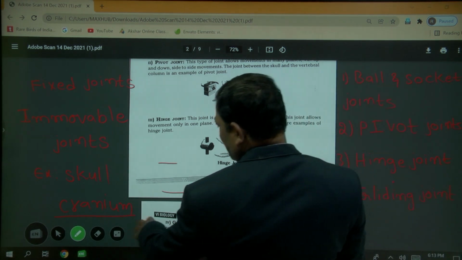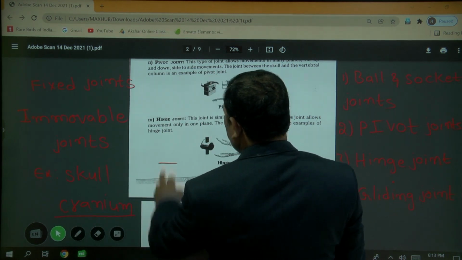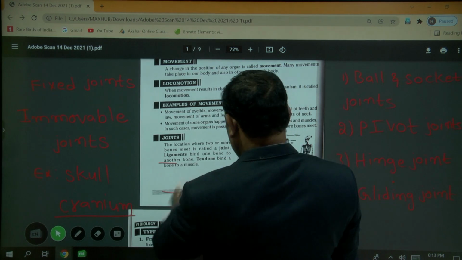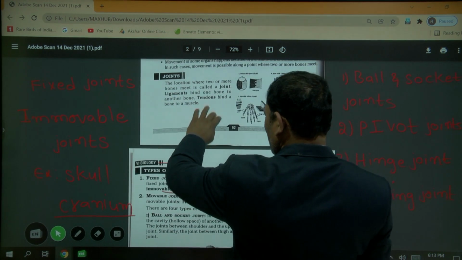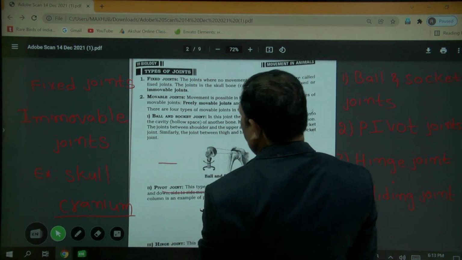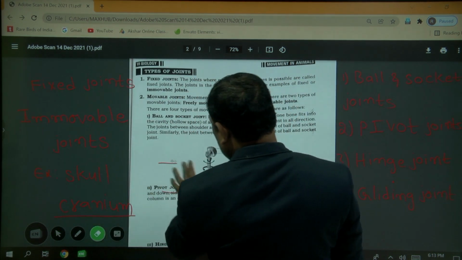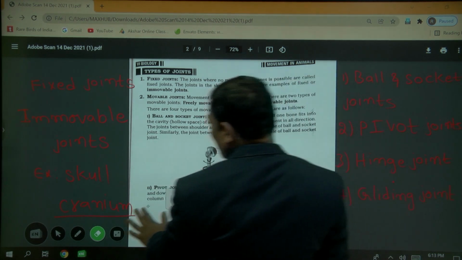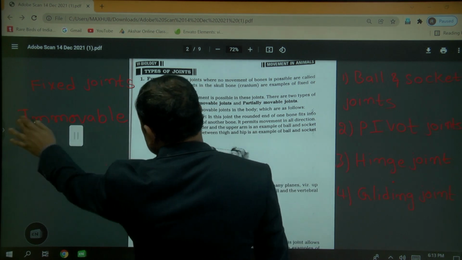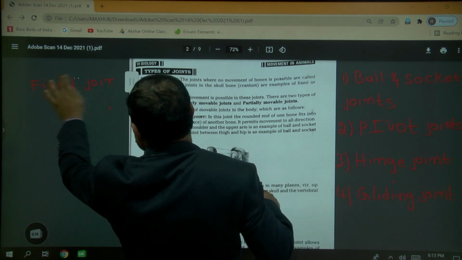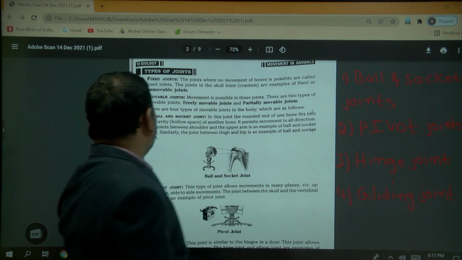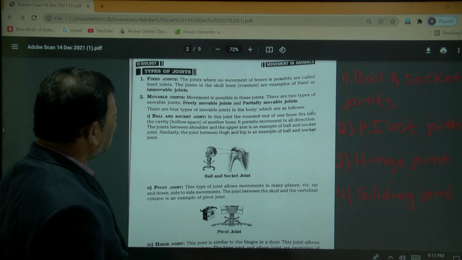Gliding joint. These are the four types of joints that are present. One is the ball and socket joint. So where is this ball and socket joint present? The ball and socket joint is present especially in the shoulder. So that is the fixed ball, and this ball and socket joint is